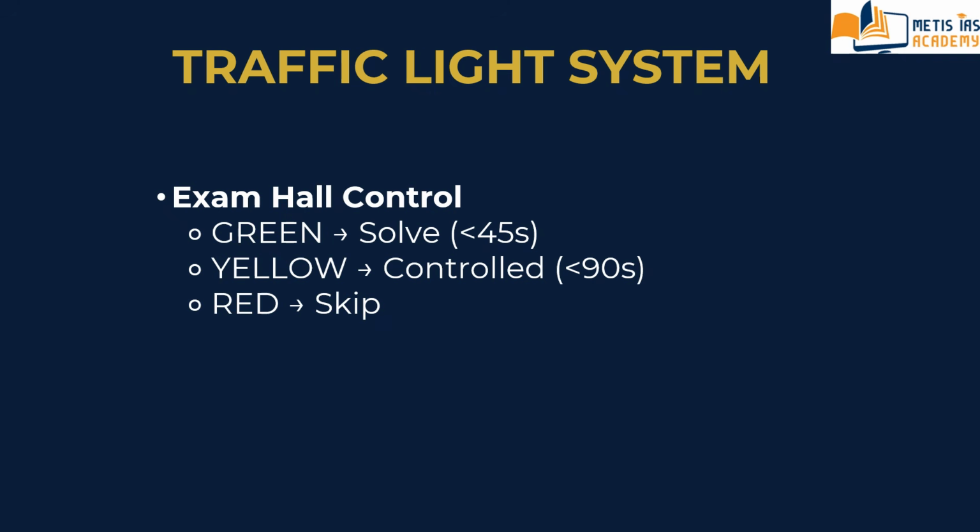These are green light system questions. Yellow light questions are layered grids or overlaps. These have to be solved in less than 90 seconds. And red system questions are long calculations or complex variable dependencies. Skip these types of questions. Come back only if you need the marks in the second round or third round.